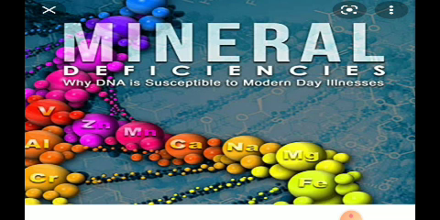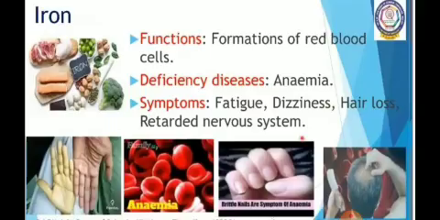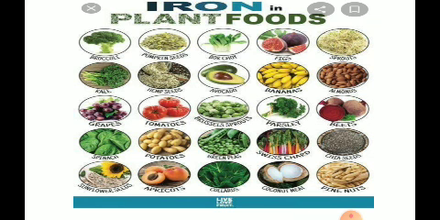So the first mineral that you are going to study is iron. Iron, children. Here, as you all know, iron is an essential mineral which is present in different food items, and this is essential to our body for the proper growth and maintenance. So first we'll learn about the sources of iron in the plant foods.